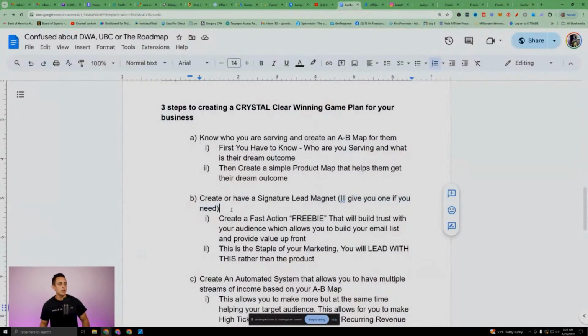That's the next thing, right? You want to have a signature lead magnet, it should be a fast action freebie that's building trust with your audience. This right here, I'm hoping it's a fast track freebie to help you jumpstart your business with Master Resell Rights, DWA, Roadmap, UBC. I'm hoping that is. And that's why I created this. This is the staple of your marketing. You will lead with this rather than the product. I don't know how many times I have to say it. So many people are leading with the product. Don't do that. Okay. That's what amateurs do. After you watch this, you're not going to be an amateur.